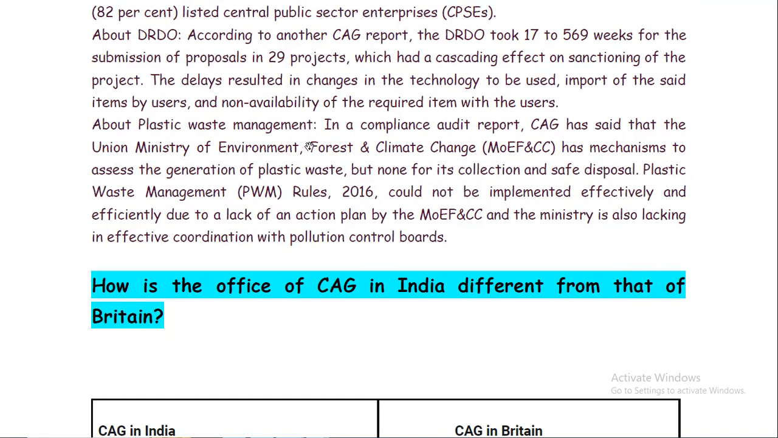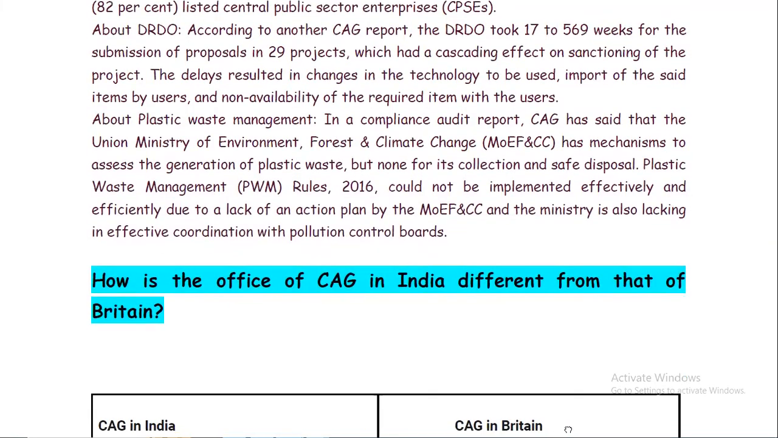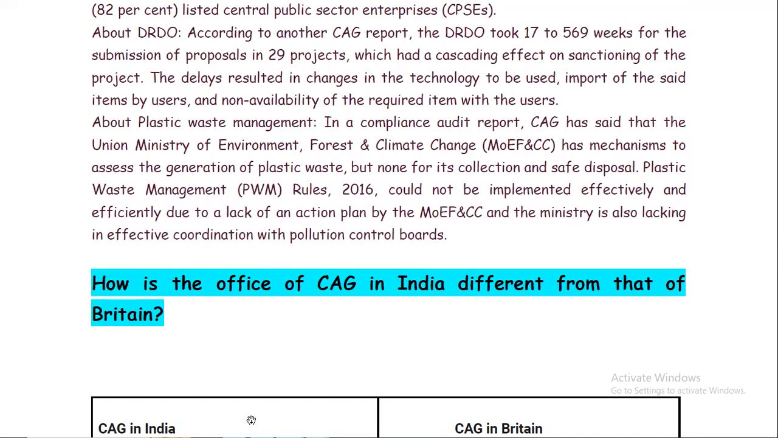Then again, about plastic waste management, in a compliance audit report, CAG has said that the Union Ministry of Environment, Forest and Climate Change, that is MoEF and CC, has mechanisms to assess the generation of plastic waste, but not for its collection and safe disposal. Plastic Waste Management Rules 2016 could not be implemented effectively and efficiently due to a lack of action plan by the MoEF and CC, and the ministry is also lacking in effective coordination with the pollution control board. So these are also some audit reports of CAG. Okay.